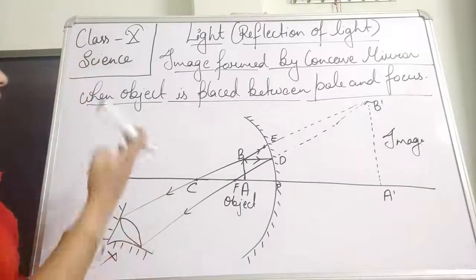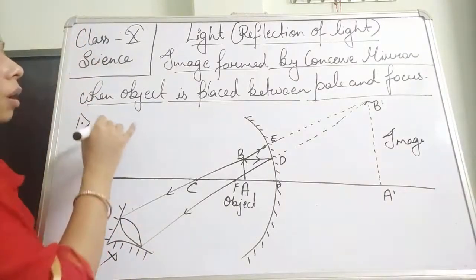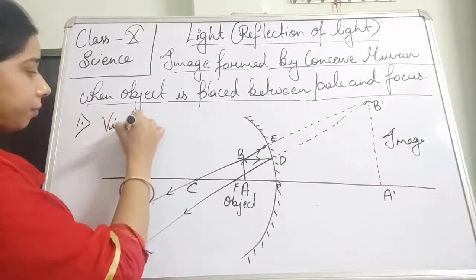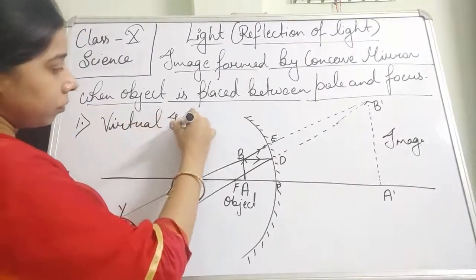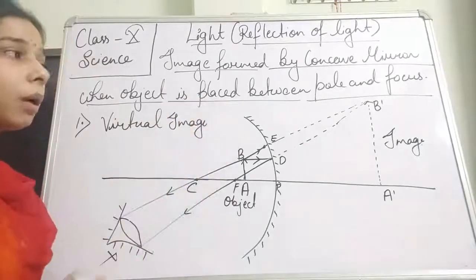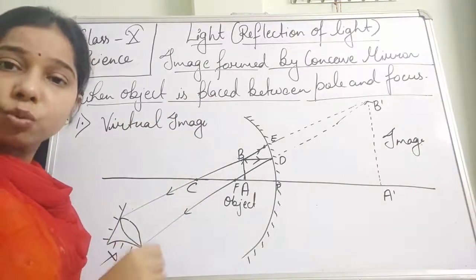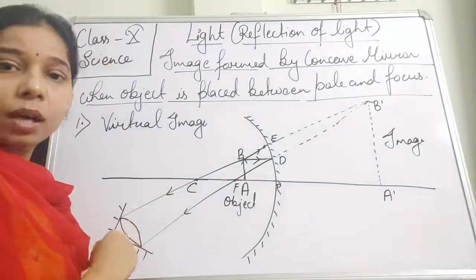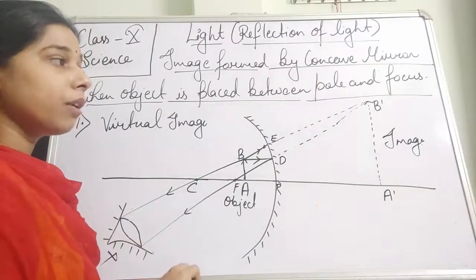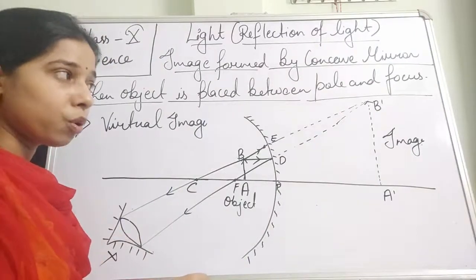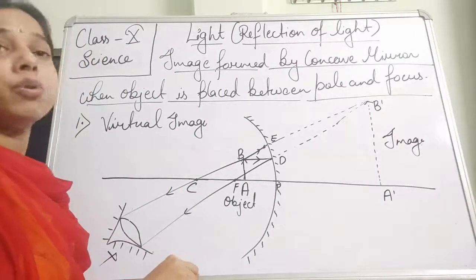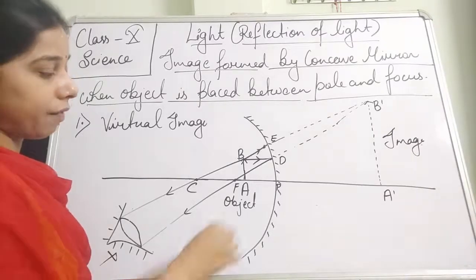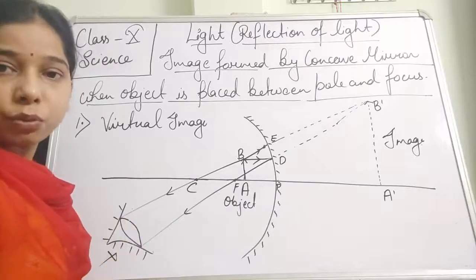So the kind of image that we find when the object is placed between the pole and focus is a virtual image. You can see here, because of the formation of a virtual image, we are showing it with a dotted line. This helps in proving that the image is virtual. It means there is no intersection between the two rays which are reflected back from the mirror, students.